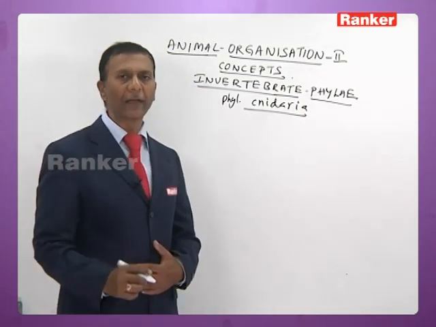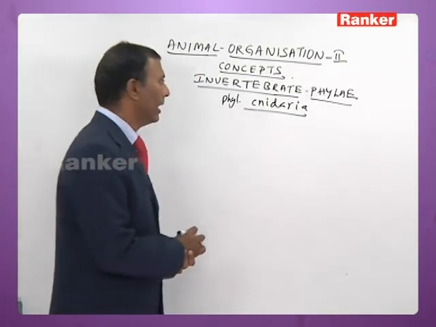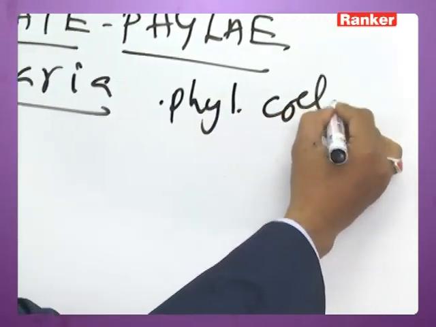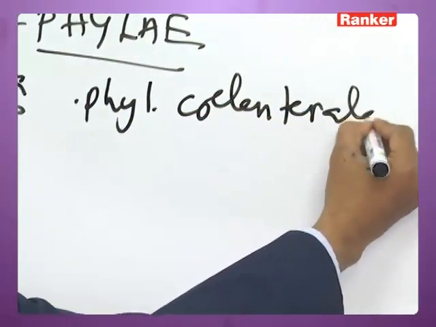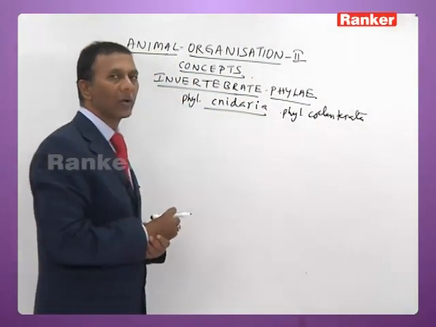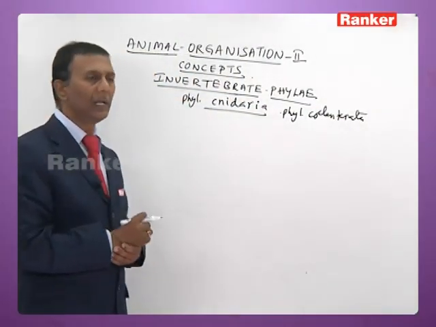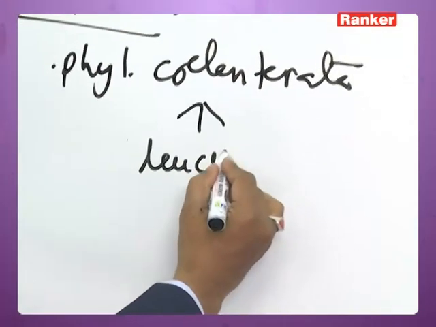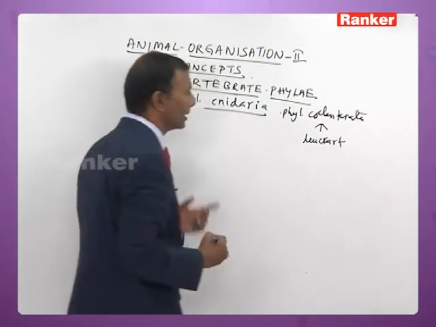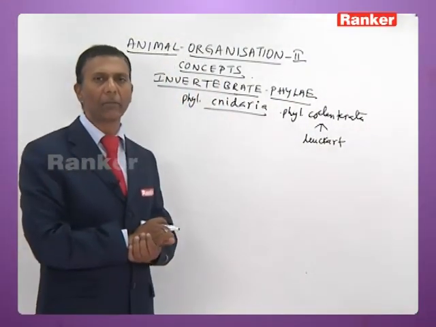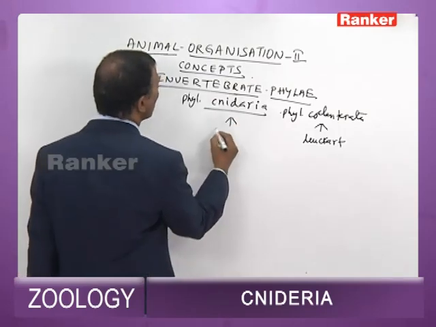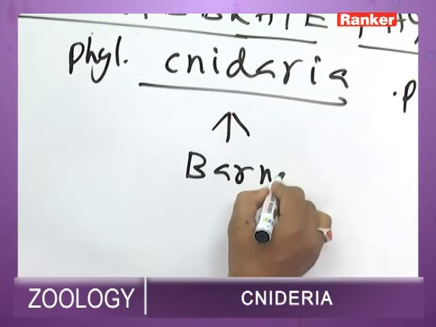Next we'll talk about another phylum, that is phylum Cnidaria. Phylum Cnidaria is also called phylum Coelenterata. The term Coelenterata was coined by Leuckart.